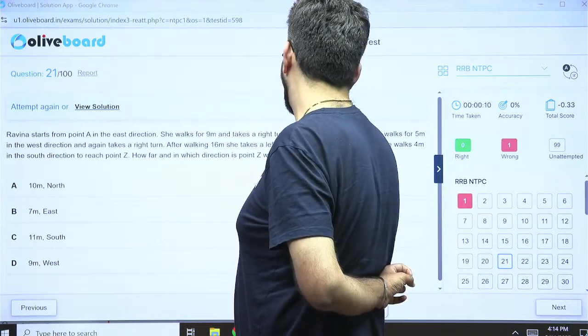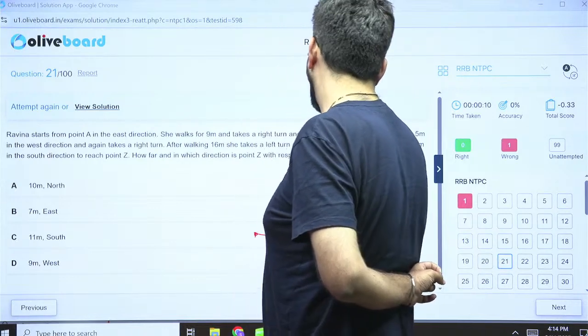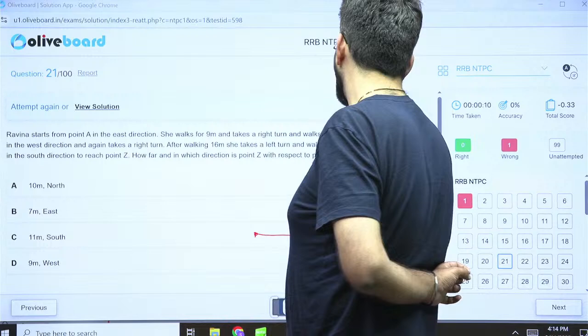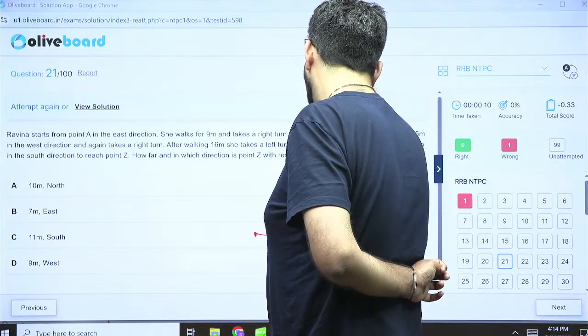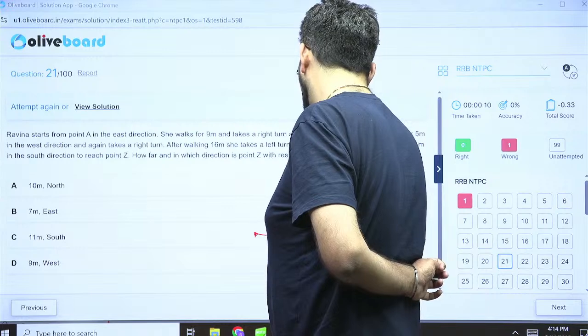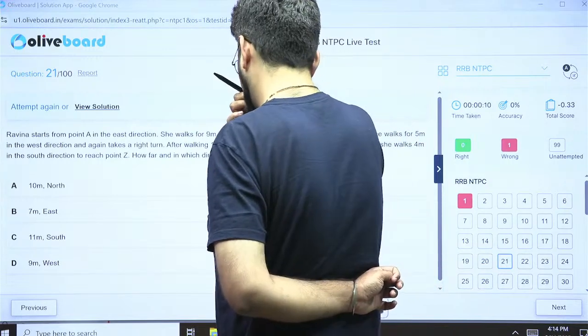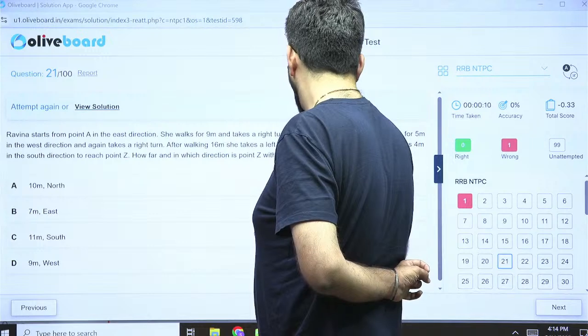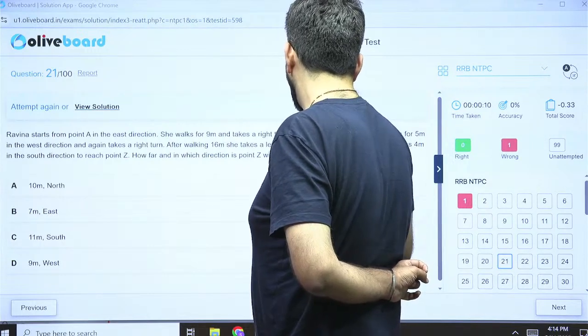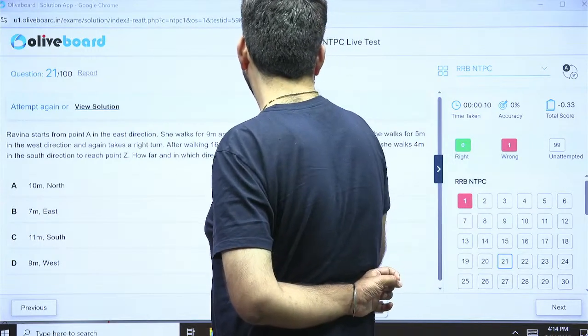In the east direction, she walks for 9 meters, takes a right turn, walks for 12 meters. Then she walks for 5 meters in the west direction. So now from here, west direction is here. So she's walking 5 meters here. Then she again takes a right turn and walks 16 meters. So 12 and 4 more, 16 meters. Left turn and walks for 13 meters.